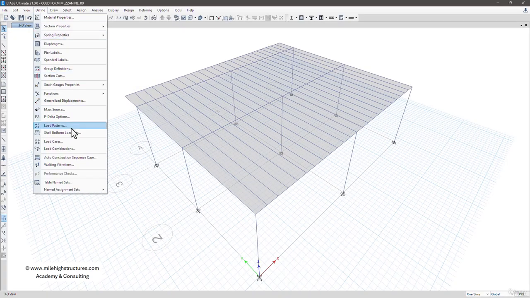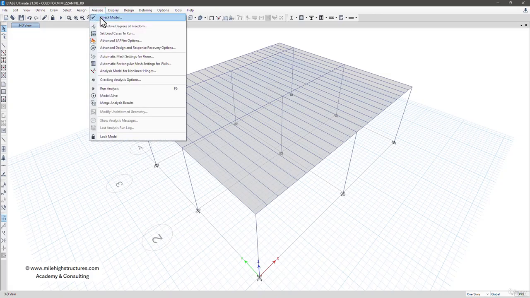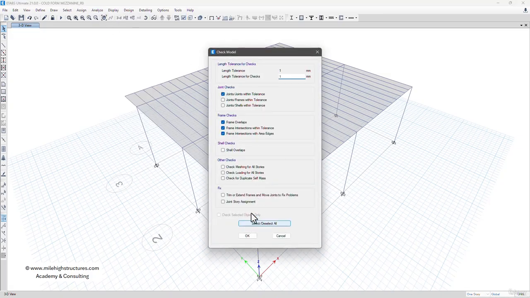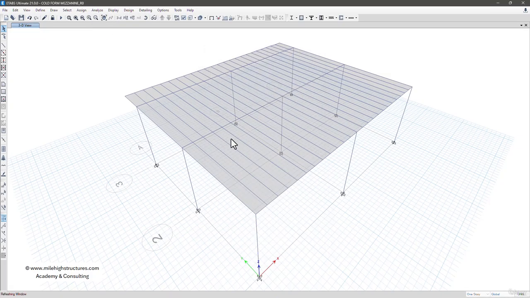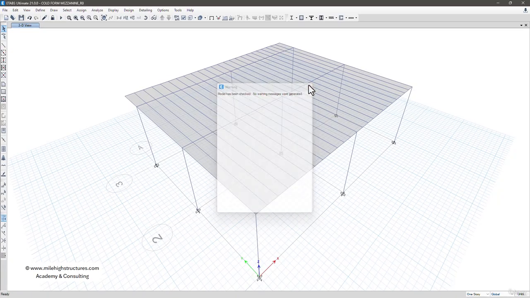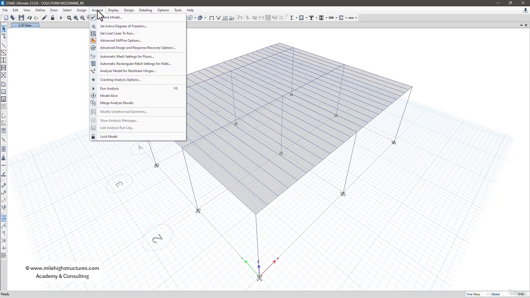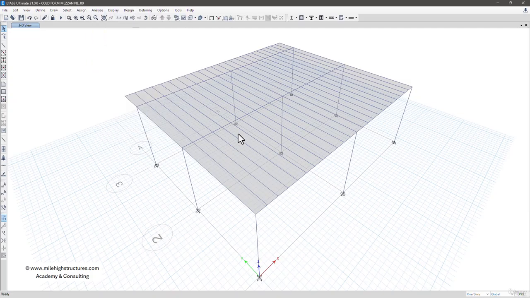After that, we can go to the analyze and check model option. We can select all the options, left click on OK to see whether there is any error in the modeling. So the model has been checked and no warning messages were generated. So we can go to the analyze and the run analysis option.